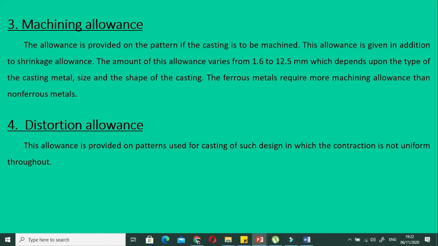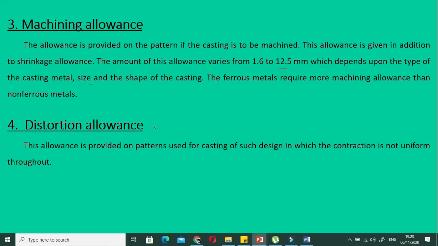So we leave behind some 1.6 to 12.5 millimeters of extra material as an allowance, so that once the casting is done, we perform the machining. For ferrous metals we require more machining, so the allowance is kept at the upper boundary compared to non-ferrous materials. This depends on the type of metal, and the size and shape of the casting.